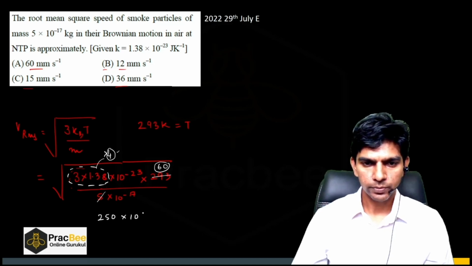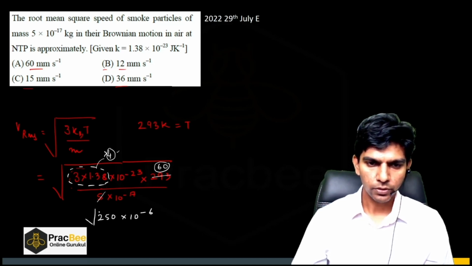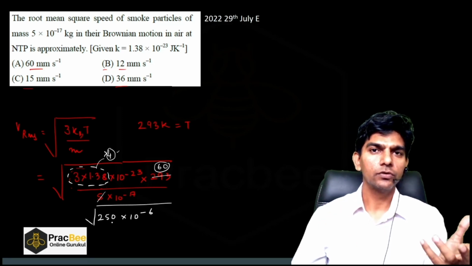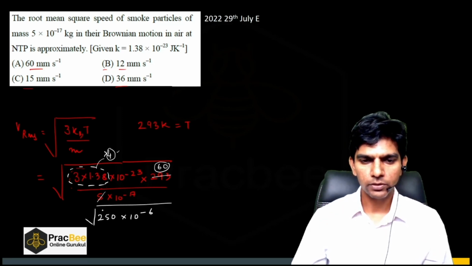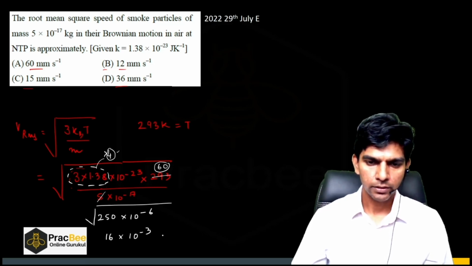Multiplied with 10 raised to the power minus 23 plus 17, so minus 6. Now if I take the root of this, 250 is quite close to 256, so we can say it will be close to 16, right? So around 16 or less than 16 times 10 raised to the power minus 3 meters per second. So it will be 16 millimeters per second.